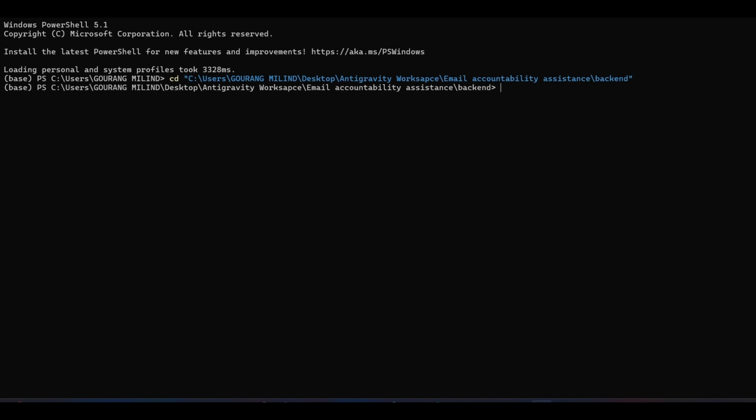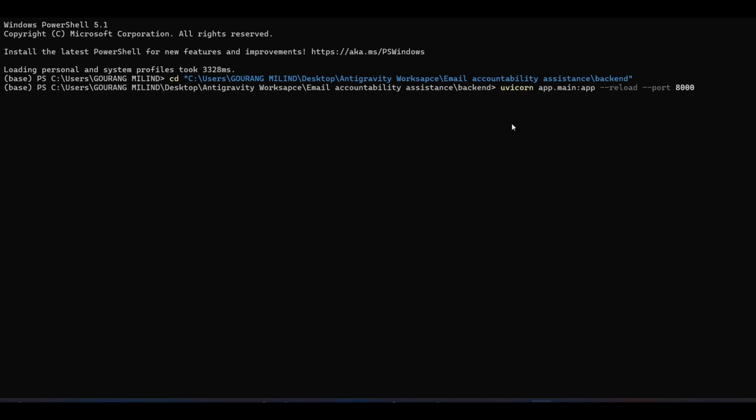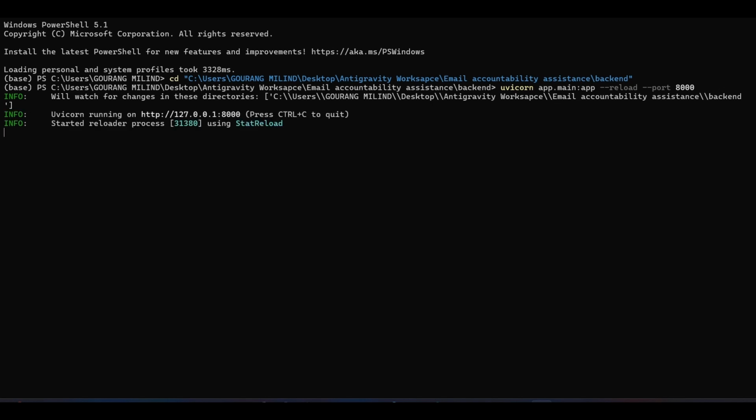Let's look at my terminal setup now on my machine. So right now I am in my backend folder where I will start my backend server, for which I will use this uvicorn command. It will take a few seconds and we shall see that application startup is completed. Application startup complete means our backend server has successfully started.